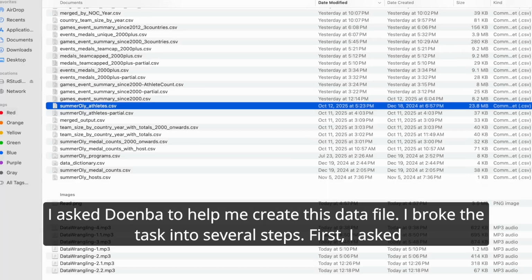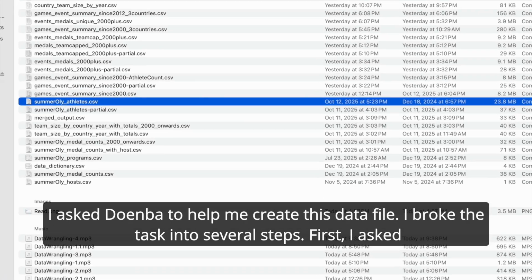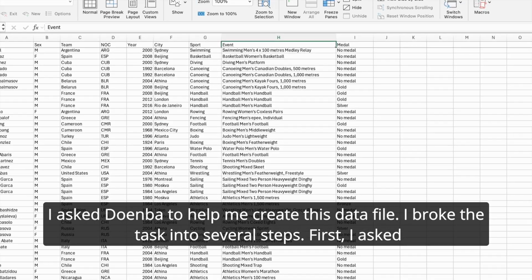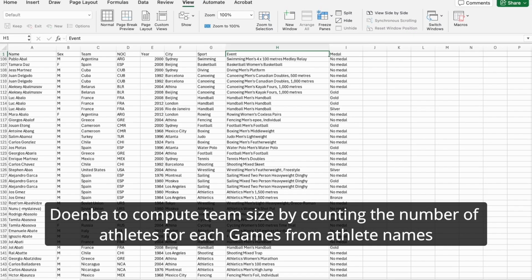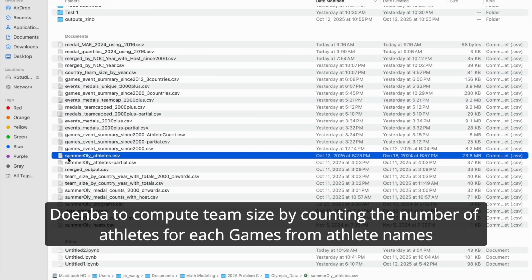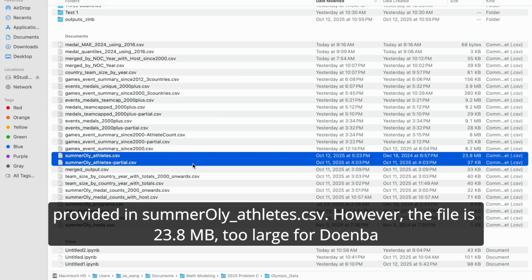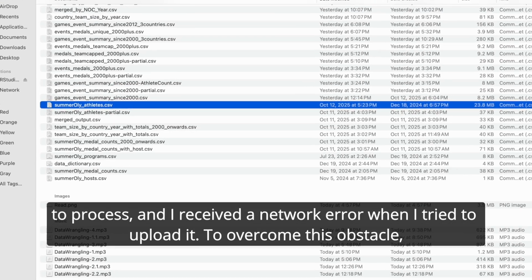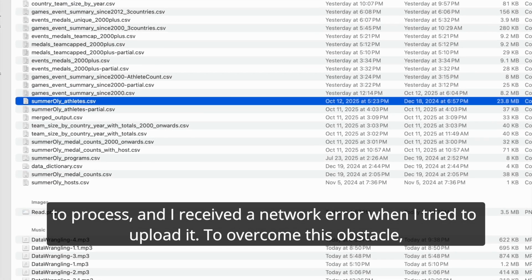I asked Doernba to help me create this data file. I broke the task into several steps. First, I asked Doernba to compute team size by counting the number of athletes for each games from athlete names provided in summer-athletes.csv. However, the file is 23.8 megabytes, too large for Doernba to process, and I received a network error when I tried to upload it.